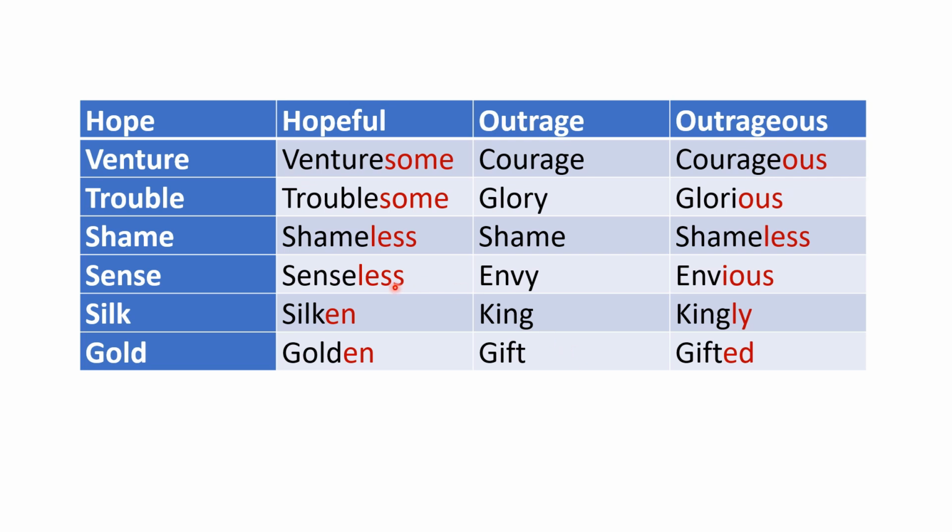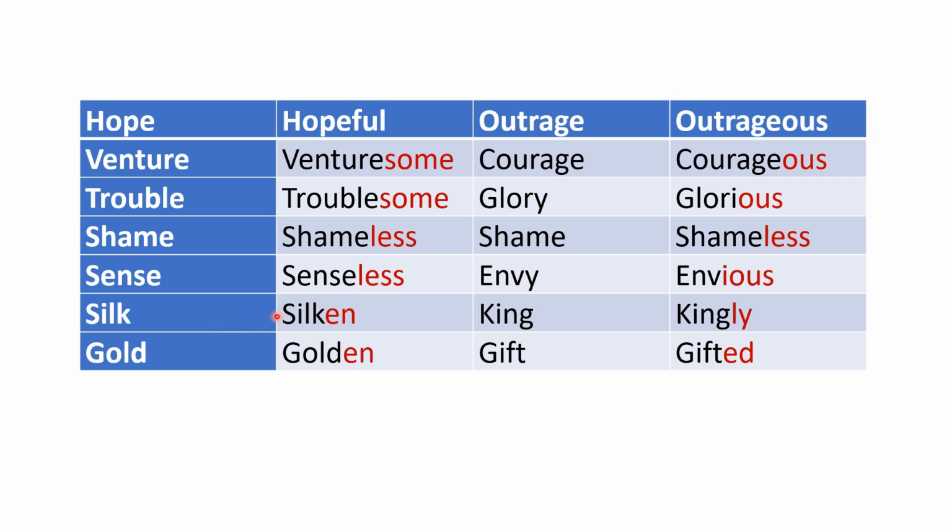Now, certain nouns, for example, venture, venturesome. Some is added to that, so it becomes venturesome. Trouble, noun, troublesome. It becomes an adjective. Shame, shameless, which means, for example, you may say he's a shameless guy, right? So it becomes an adjective. Sense, senseless. So sense becomes senseless. Less is added, therefore it becomes an adjective.